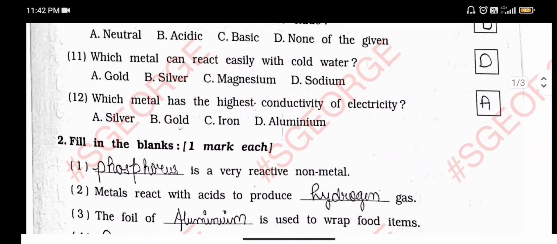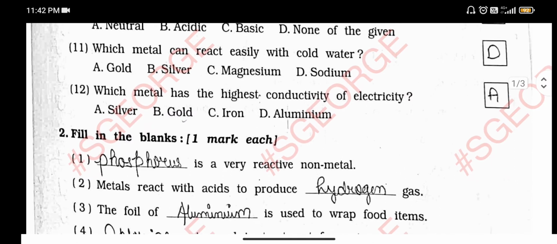Number 11, which metal can react easily with cold water? Cold water, ठंडा ठंडा पानी आप सबको पसंद होता है बहुत पीने के लिए, पर ऐसा कौन सा मेटल है जो कोल्ड वाटर में रिएक्शन करता है? दैट इज आवर सोडियम. Number 12, which metal has the highest conductivity of electricity? And that is silver. Silver has the highest conductivity of electricity. Electricity मतलब आपको पता ही होगा, current produce होना.